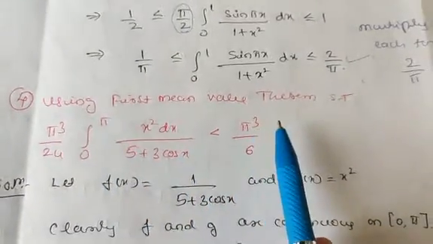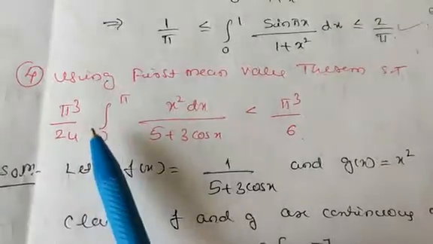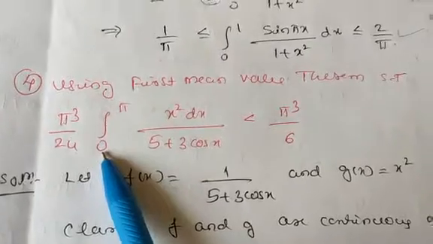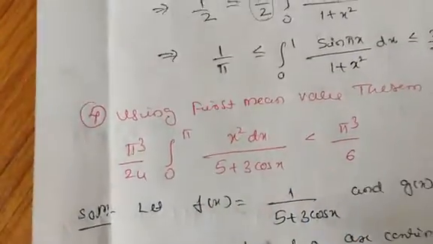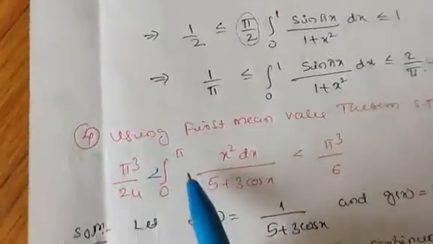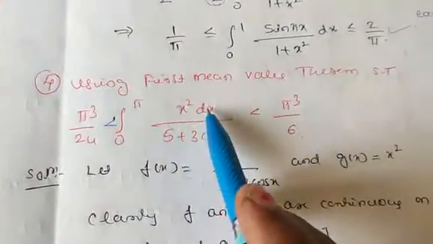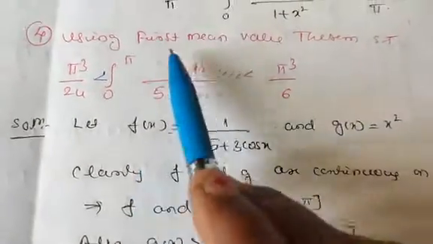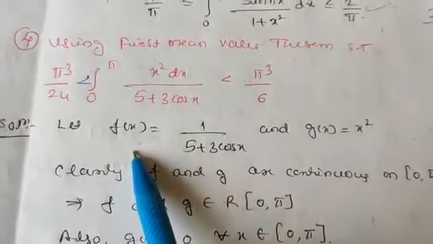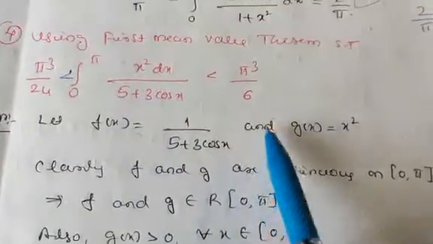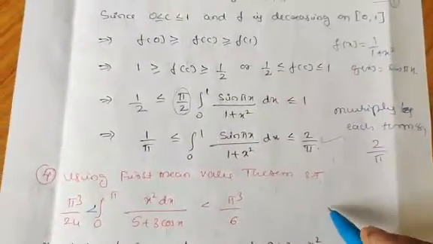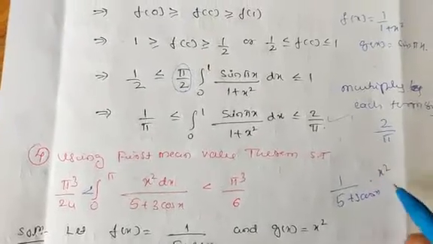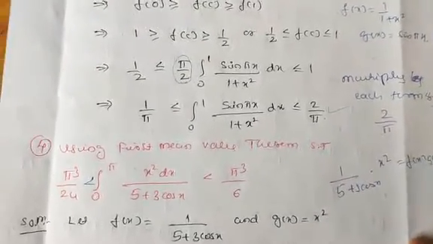Using the first mean value theorem, show that pi cube divided by 24 is less than the integration from 0 to pi of x square dx divided by 5 plus 3 cos x, which is less than pi cube divided by 6. Again we split this as a product of two functions. Let f of x be 1 divided by 5 plus 3 cos x and g of x be x square. It is in the form of f of x into g of x.